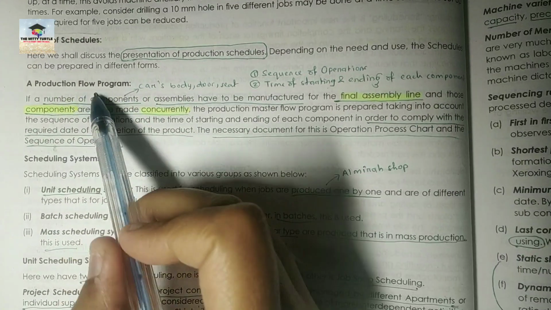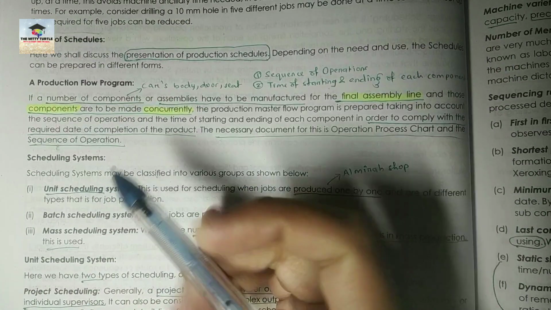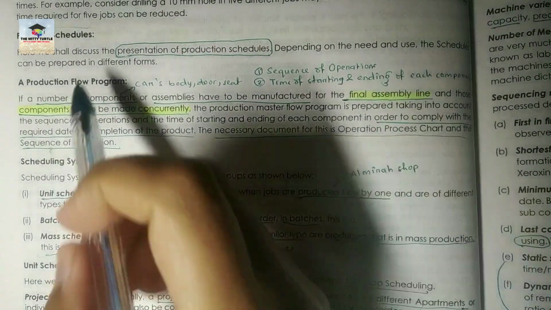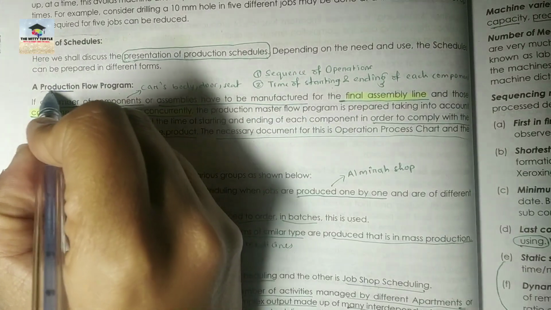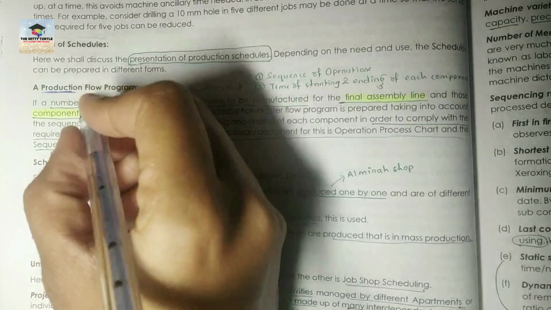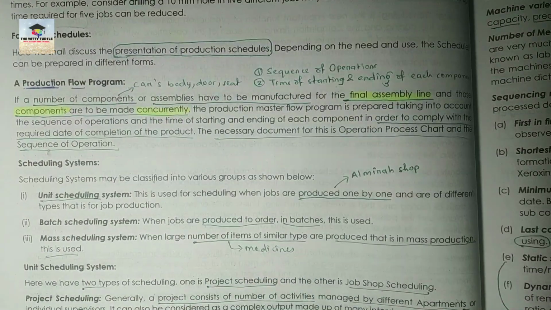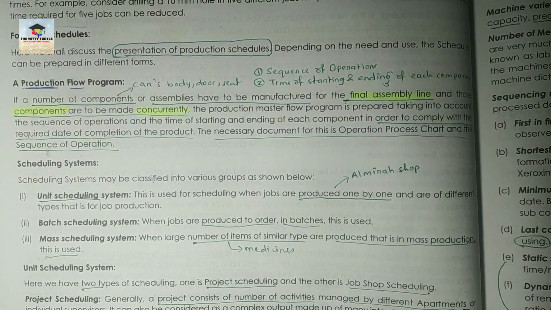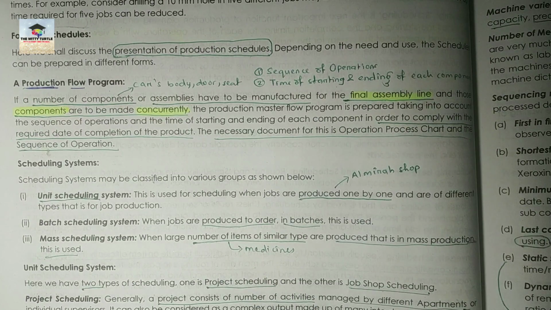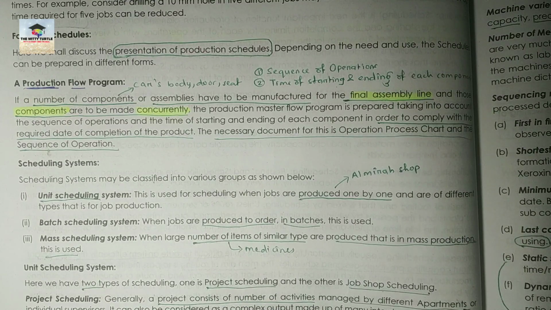So, a production flow program. What do you mean by a production flow program? As the name suggests, it means while you are producing something, you have to go through a number of activities, right? So you have to make a flow chart, you have to make a flow diagram in which you are showing the sequence of the activities or a sequence of the operations and which operation is taking how much time, कब start हो रहा है and when it is ending.